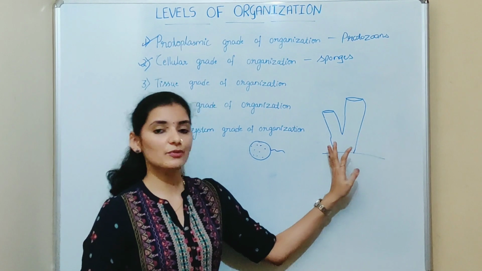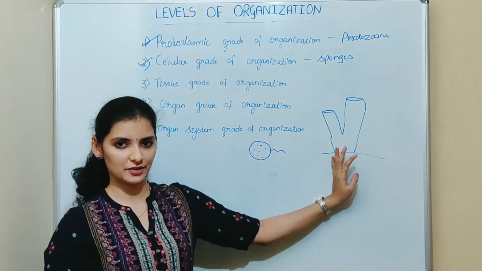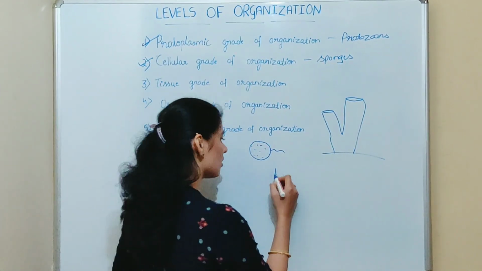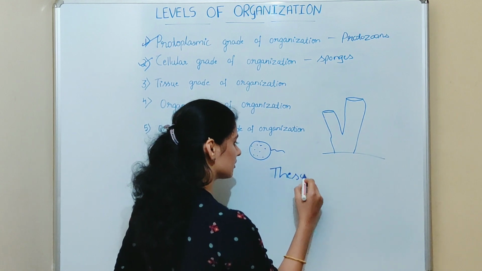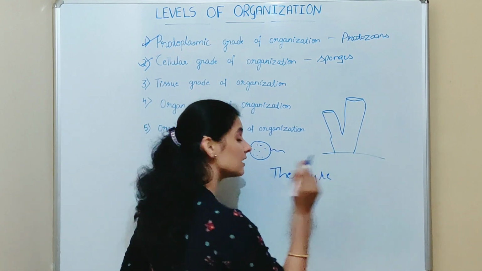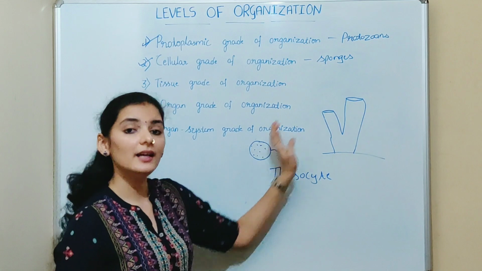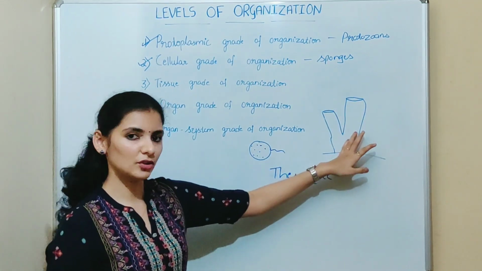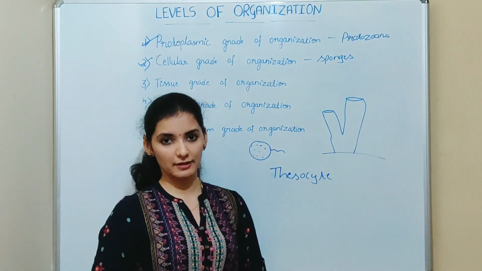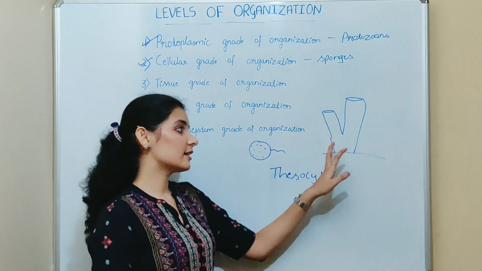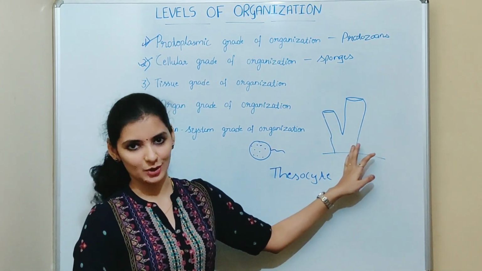And all these cells of the body wall perform different functions. For example, there is a cell called thizocytes. The function of thizocytes is digestion. In a similar way, there are different kinds of cells in sponges which perform unique functions. So again, there is a division of labor in the sponges also.